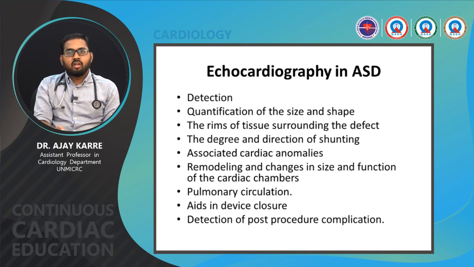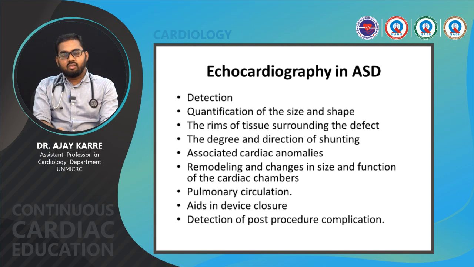Very important in atrial septal defect is the echocardiographic evaluation. Various points need to be emphasized in echocardiography. Very important is the detection of atrial septal defect, quantification of the size and shape, the rims of tissue surrounding the defect, the degree and direction of shunting, associated cardiac anomalies, remodeling and changes in size and function of the cardiac chambers, pulmonary circulation, aids in device closure, and detection of post-procedure complications.